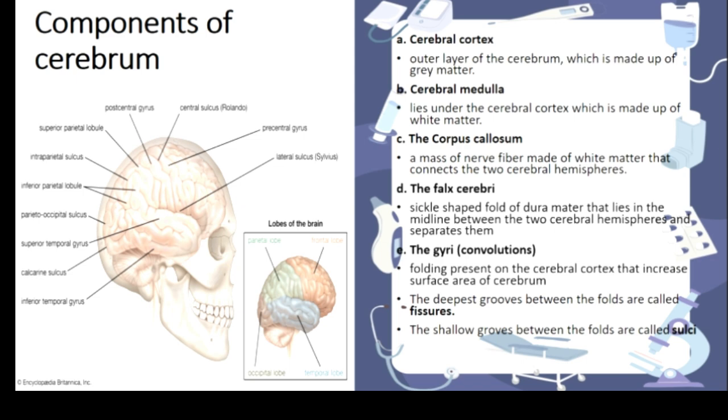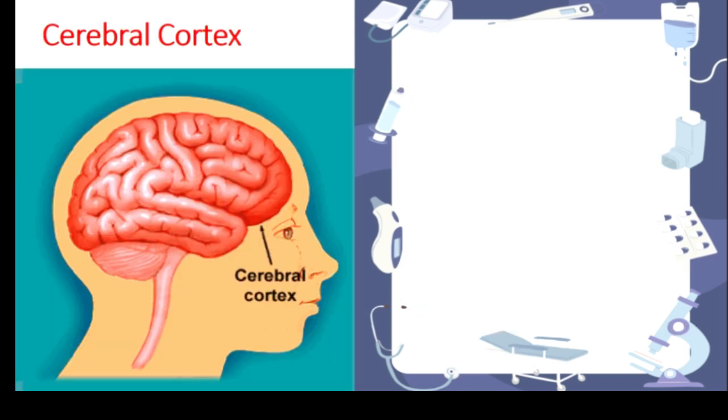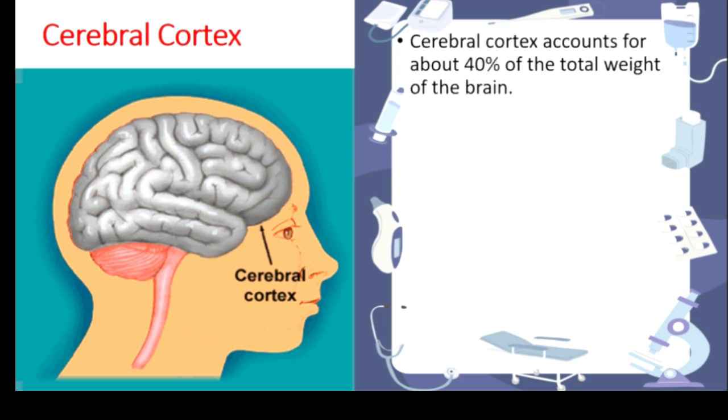So next we are going to learn about the cerebral cortex. As I already told, this part is very important. If there is a question about what is cerebrum, you should explain every one of these parts. I will tell you how much you have to write. If it is for 5 marks or 10 marks, you should write this much. Okay. So first one is the cerebral cortex.